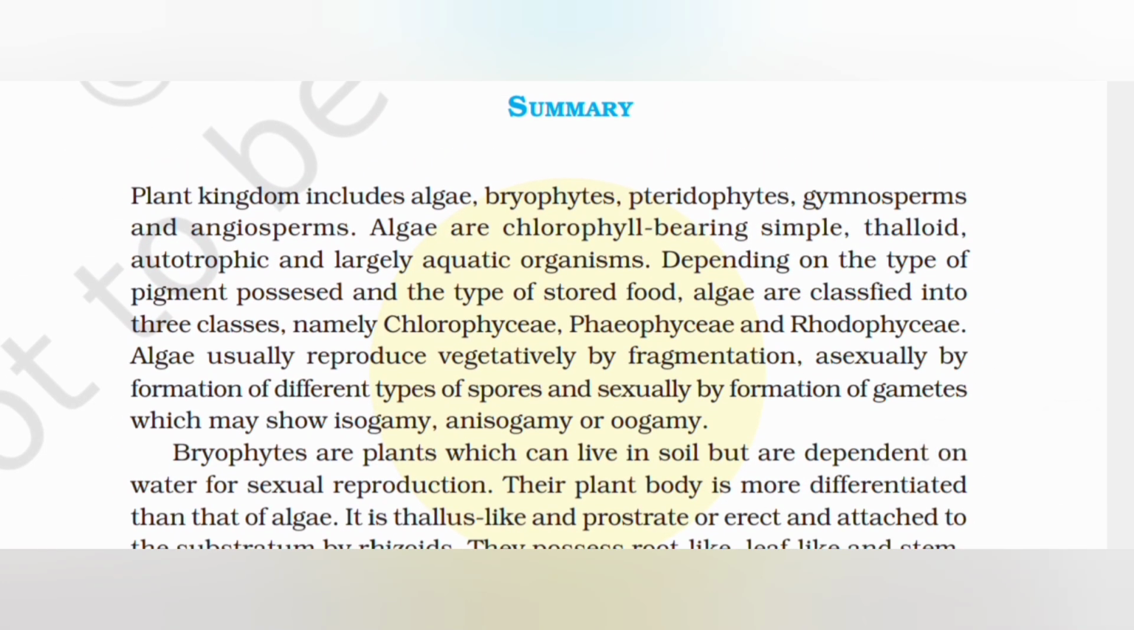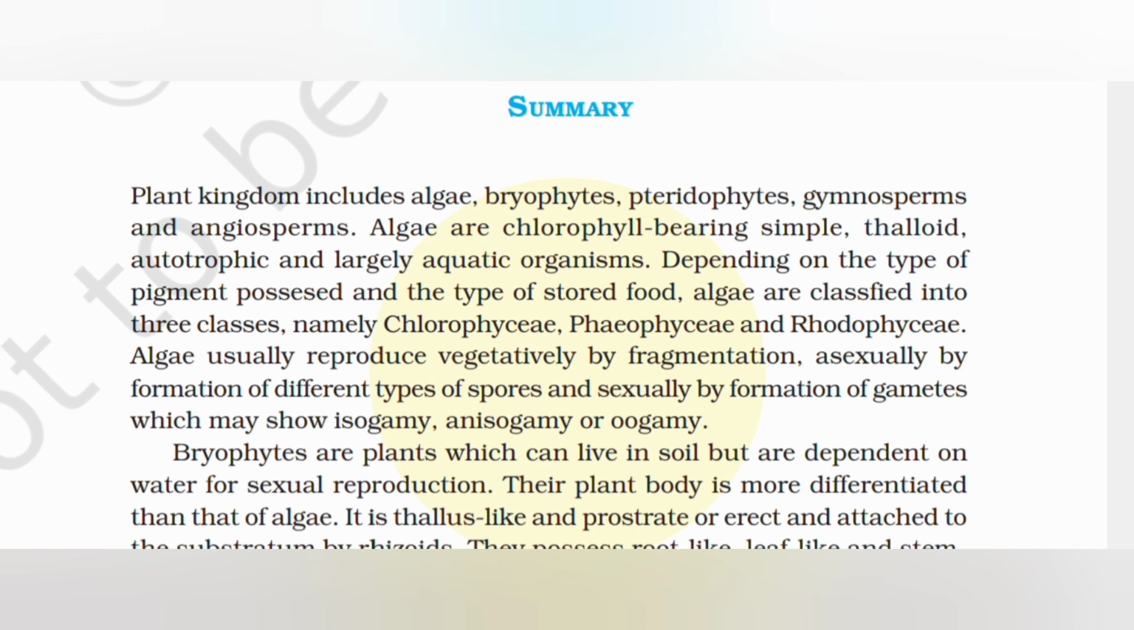The plant kingdom includes algae, bryophytes, pteridophytes, gymnosperms, and angiosperms. Algae are chlorophyll-bearing, simple, thalloid, autotrophic, and largely aquatic organisms. Depending on the type of pigment possessed and the type of stored food, algae are classified into three classes, namely Chlorophyceae, Phaeophyceae, and Rhodophyceae. Algae usually reproduce vegetatively by fragmentation, asexually by formation of different types of spores, and sexually by formation of gametes which may show isogamy, anisogamy, or oogamy.